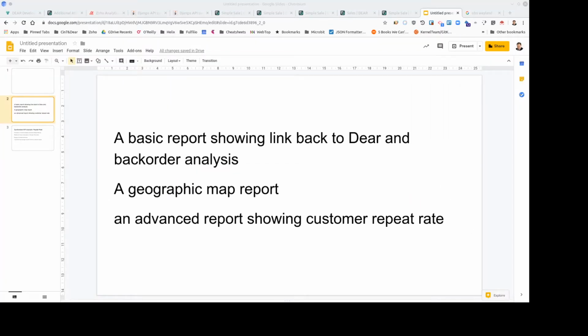So that concludes our quick review of a couple of interesting features of the Zoho Analytics and the connector that I've built between Dia and Zoho. We looked at basic reports, we looked at making URLs so that we can jump back into the order page on Dia, and also the backorder analysis special feature that is part of the growth path connector. We looked at how you can quickly plot addresses on a map. And finally, we talked about a more advanced report with a synthesized KPI, customer repeat rate. We got that into a pivot table and into a chart.